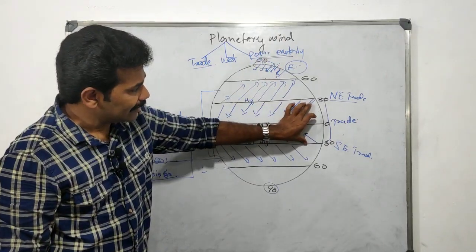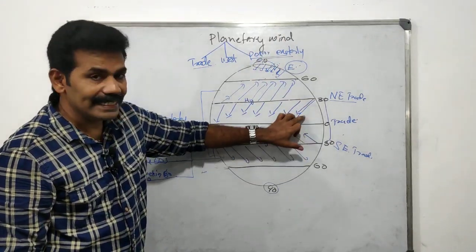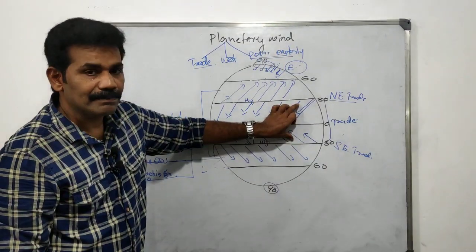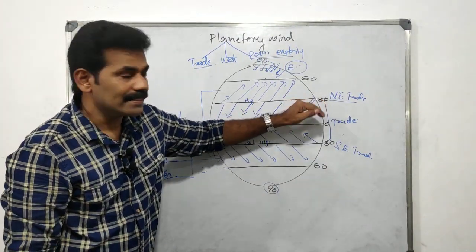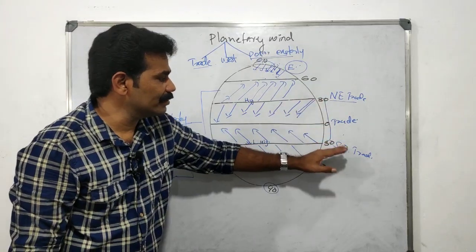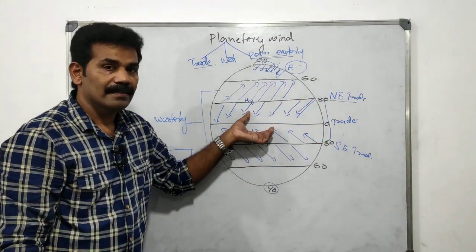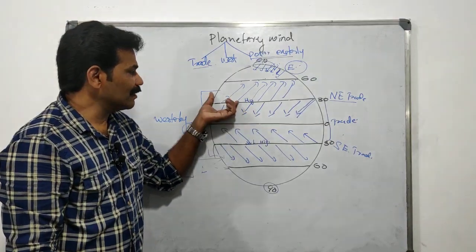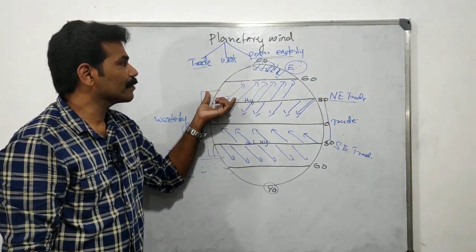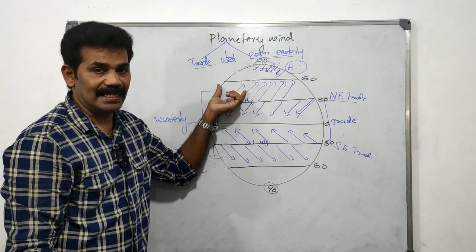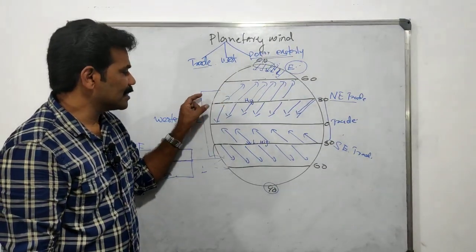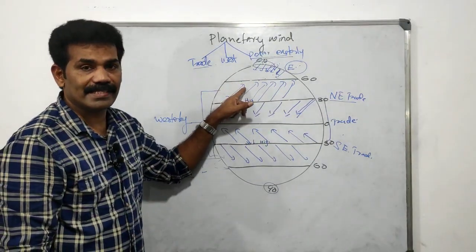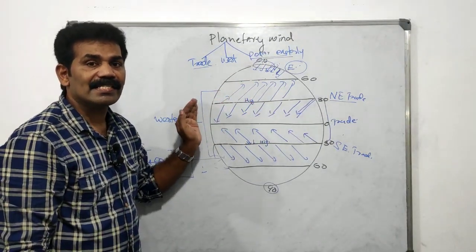The trade wind, between 30° and 0°, blows from the northeast and southeast side of the earth, so it is known as a trade wind. The second wind is the westerly wind. It is from 30° to 60°, so it is known as a westerly wind.